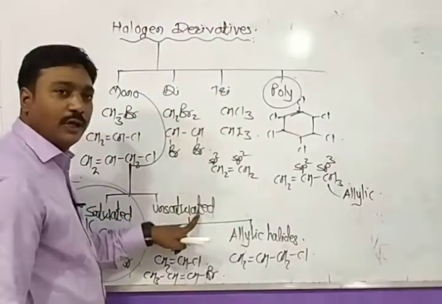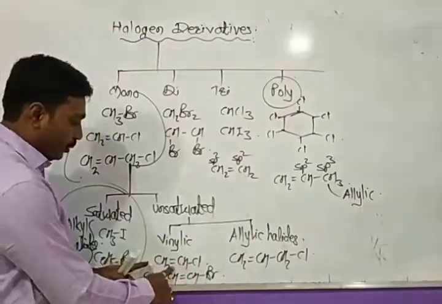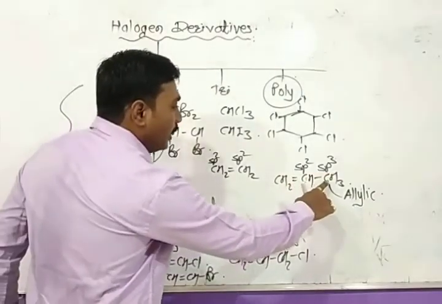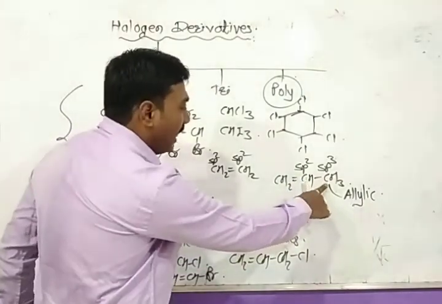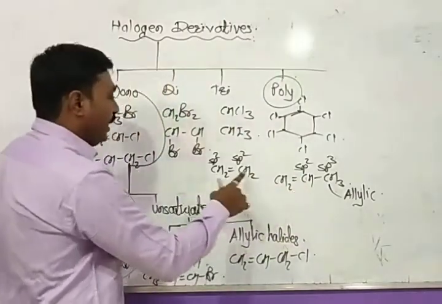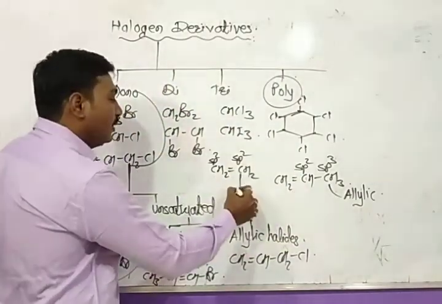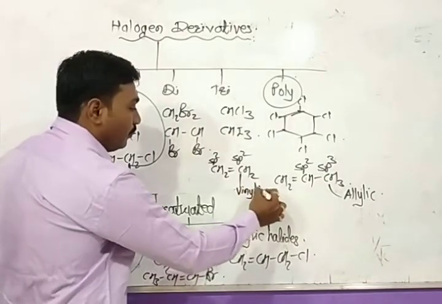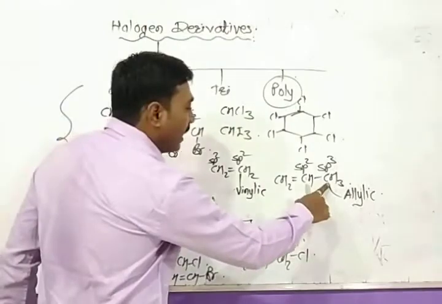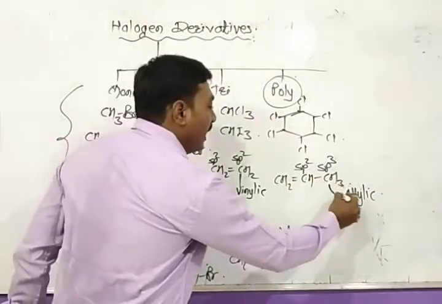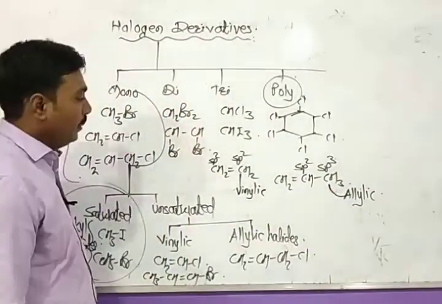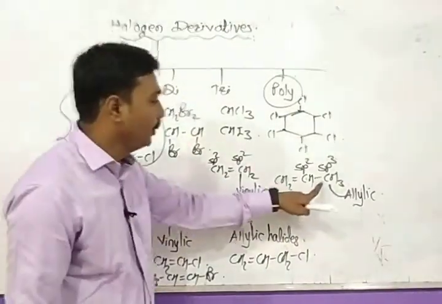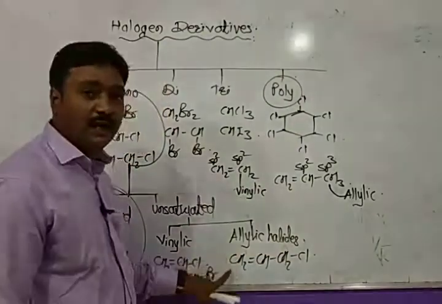In case of unsaturated halide, we have different cases for direct double bonded carbon and the single bonded carbon, or sp3 carbon next to the sp2 carbon. The direct sp2 carbon is known as vinylic carbon, and the sp3 carbon attached to the sp2 carbon is known as allylic carbon. If a halogen group is present on vinylic carbon, the halide is vinylic halide. If a halogen group is present on allylic carbon, the halide is allylic halide.